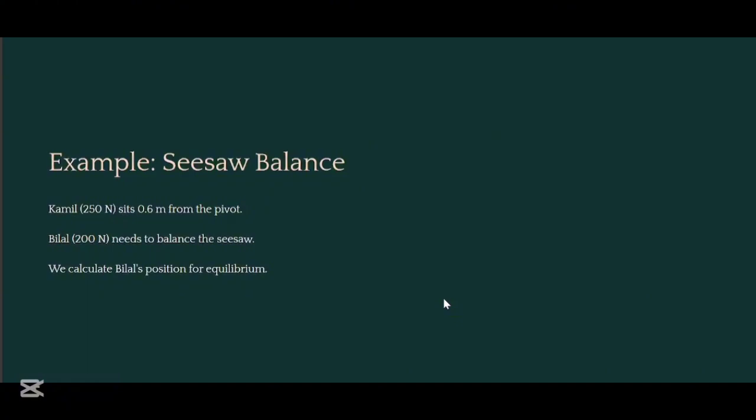We have Kamil who sits 0.6 meter from the pivot applying 250 Newton force, and then Bilal applies 200 Newton force. He needs to balance the seesaw. So we need to calculate Bilal's position for the equilibrium. What you will do is multiply 250 with 0.6 and then divide by 200. So you will get Bilal's position for equilibrium.